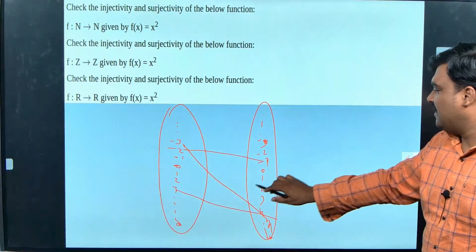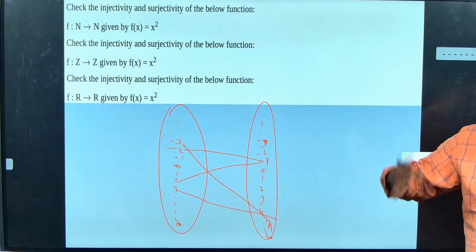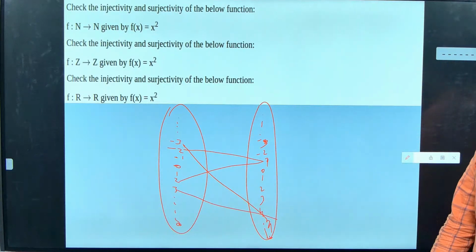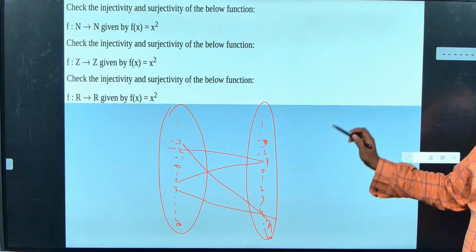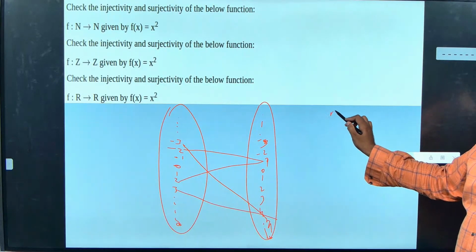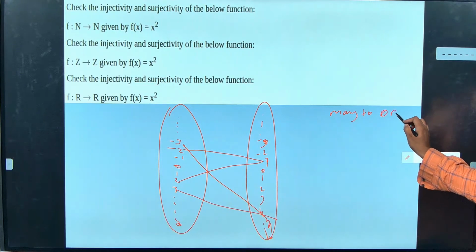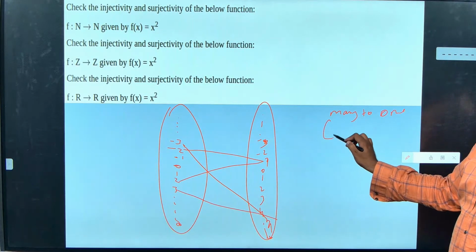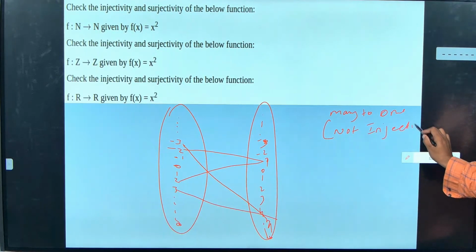Yes, very good, guys. Definitely it is many-to-one, correct? Because a negative number and a positive number are going to have the same square. So this is what? Many-to-one. Yes, many-to-one, but many-to-one can be written as what? Not injective. Not injective. Correct?